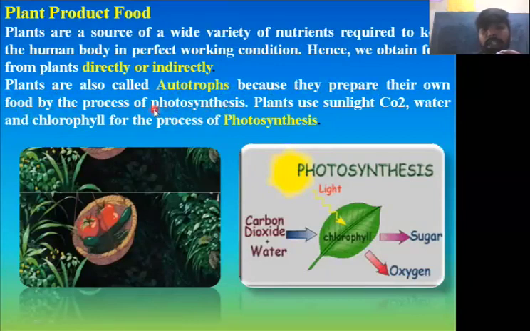I think you know what is photosynthesis. Plants use sunlight, carbon dioxide, water and chlorophyll for the process of photosynthesis. It is a process of preparation of food by the plants by utilizing sunlight, carbon dioxide, water and chlorophyll.